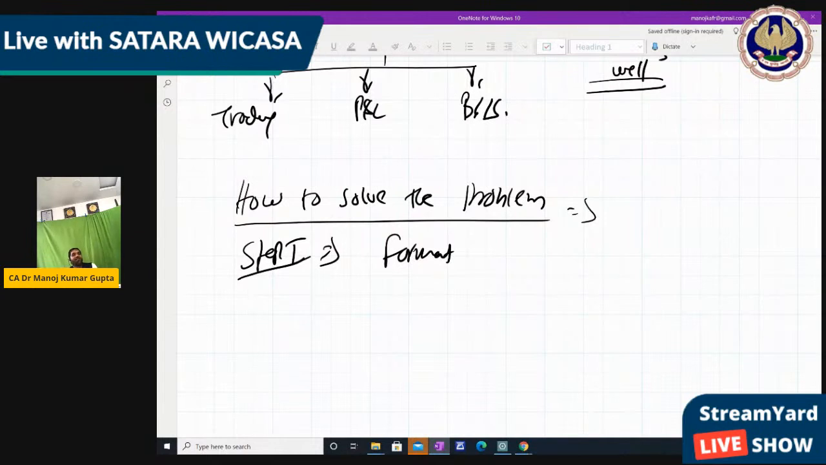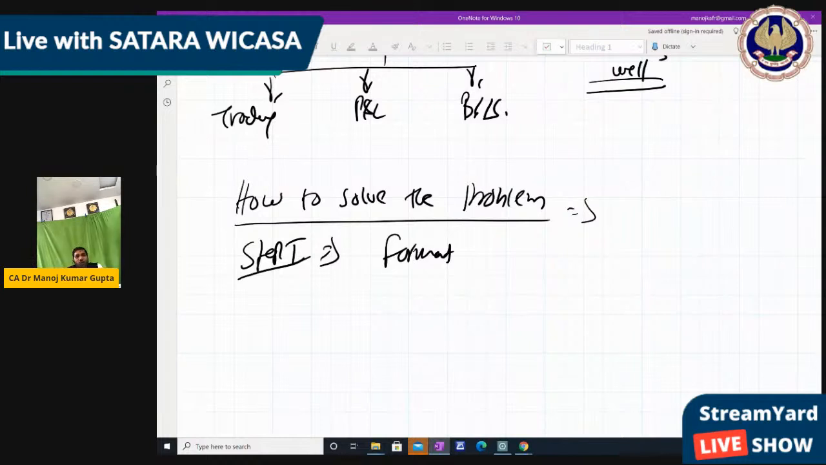So now step 1 is format. What is format? We have to make the format for solving the final account problem. First we should make the format before starting the question. That format is fixed: how many pages, where we have to make the trading and P&L account, and where we have to make the balance sheet, because the balance sheet and the trading and P&L account are going to be used in the entire CA. So now trading account and P&L account we had explained in a small way, but I have made the notes for that.